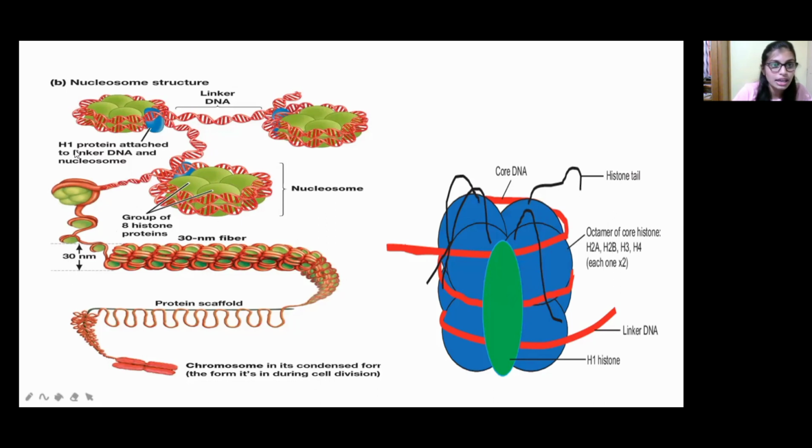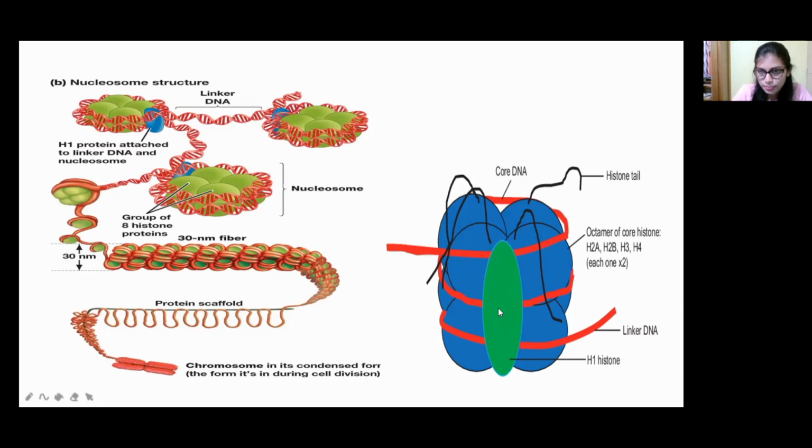Here, H1 protein is attached to the linker DNA and the nucleosome. This is the H1 protein, and it gets attached to the linker DNA. This middle part is the nucleosome, and this is the linker DNA, because this is one nucleosome and this is another nucleosome, so they are attached through the linker DNA. The support for that is given by the H1 protein.